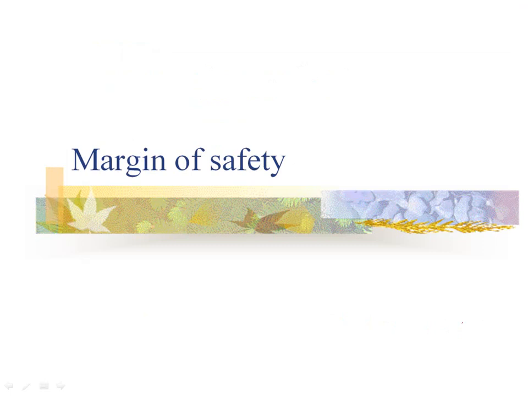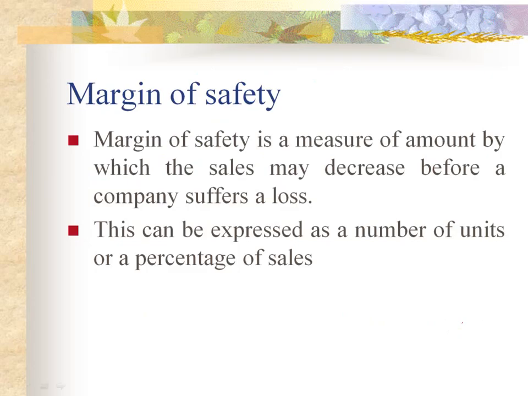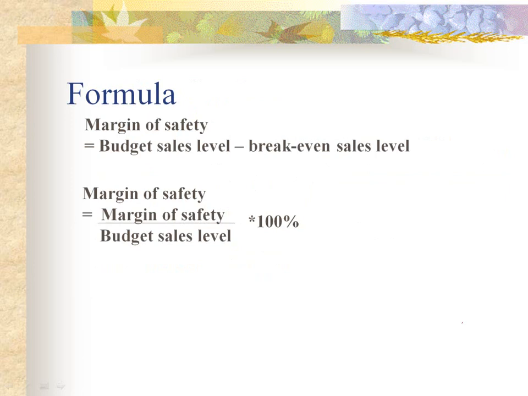Next is margin of safety. Margin of safety is a measure of amount by which the sales may decrease before a company suffers a loss. This can be expressed as number of units or percentage of sales. So margin of safety can be calculated as the budgeted sales level or present sales level, whichever is the case, minus break-even sales. And in case we are going to calculate the percentage, it is margin of safety divided by budgeted sales level or present sales level into 100.